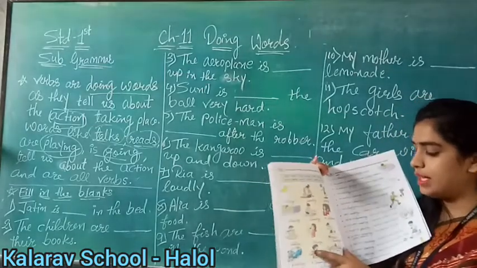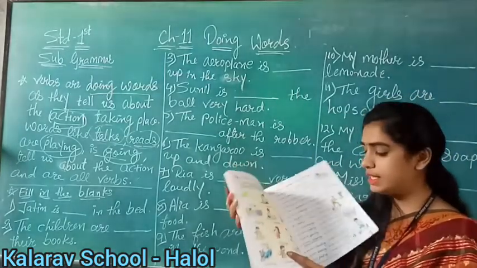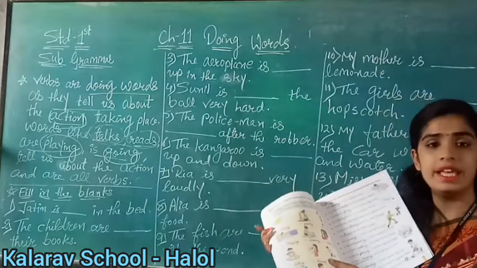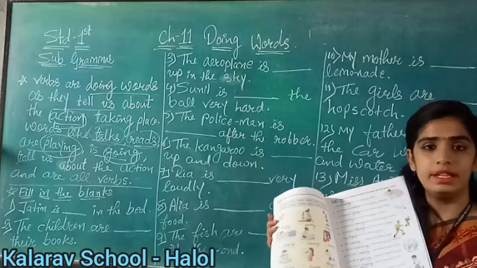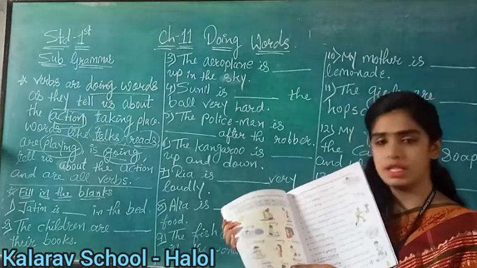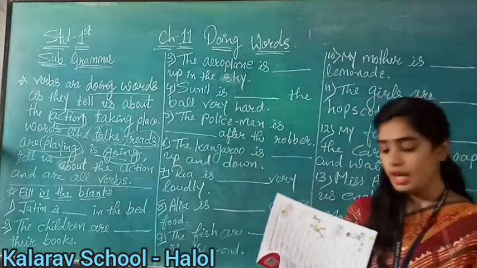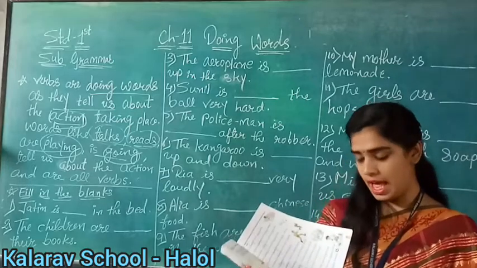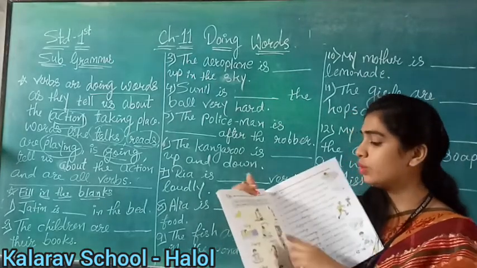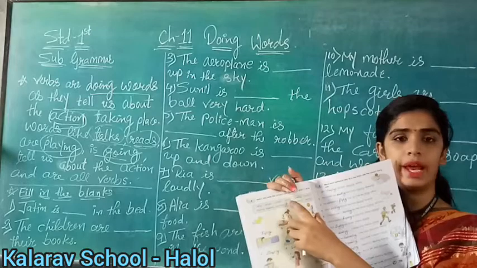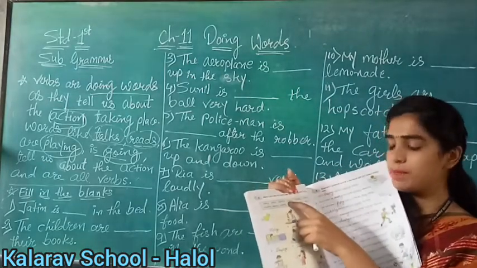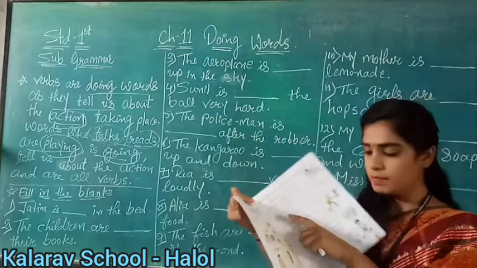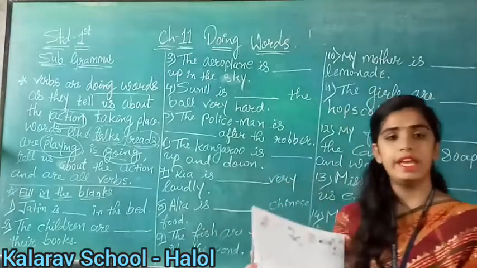Yes. Now see on the 7th number, what is a girl doing? She is singing. What is she doing? Singing, right? So what will we write here? Singing. What is the spelling of singing, children? S-I-N-G-I-N-G. Here you can see in the first bracket, in the first line, the fourth word, the spelling is given, singing, right? Okay, very good.